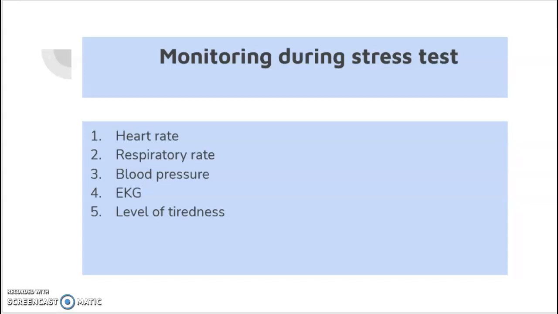And then EKG. We have to do a 12 lead EKG prior to the stress test, and continuous EKG monitoring will be there throughout the procedure. And a post procedure 12 lead EKG should be taken to compare the previous EKG with the post procedure EKG to detect any ischemic changes. And the level of tiredness of the patient should be monitored throughout the procedure in order to assess whether the patient can complete the procedure or not.